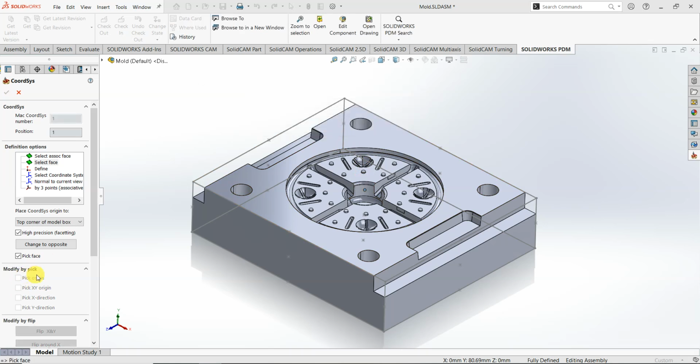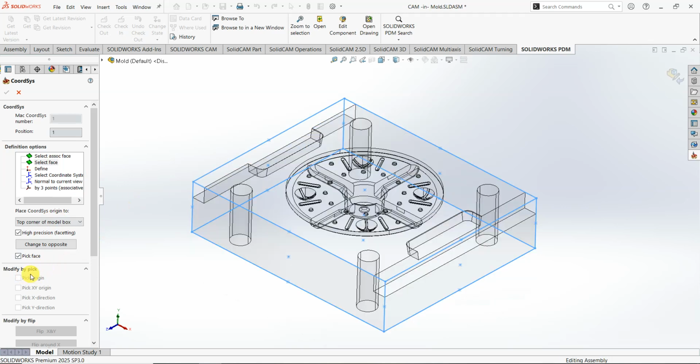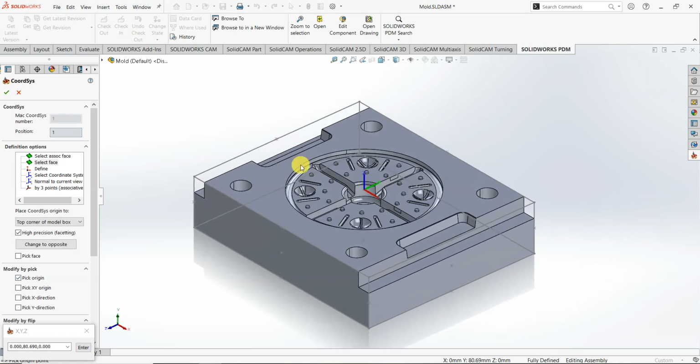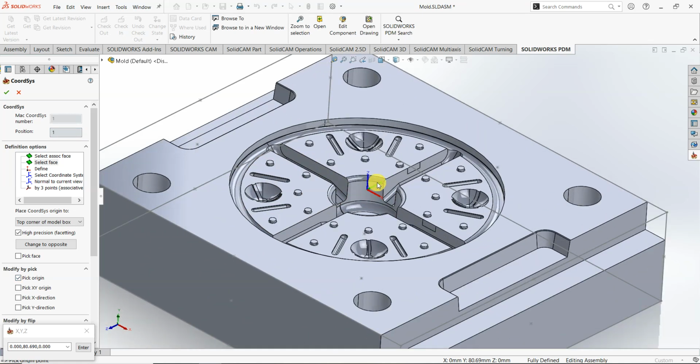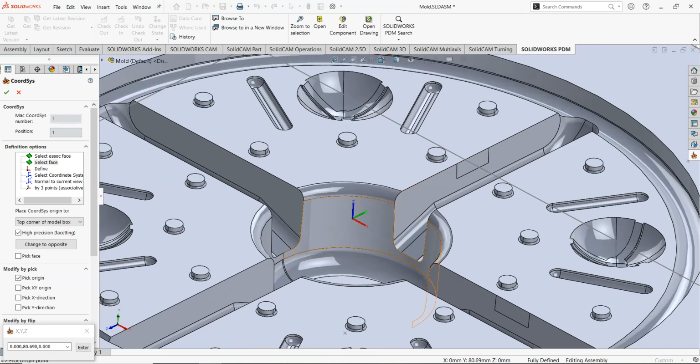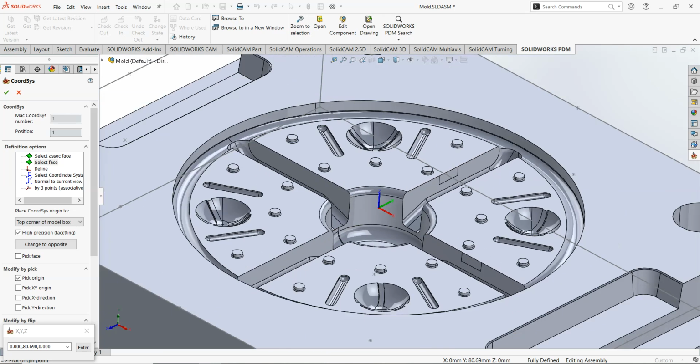Actually I have to select face and then select pick origin button, and then I can select every point that I want, and you can see that the X direction and the Y direction and also the Z directions are correct.